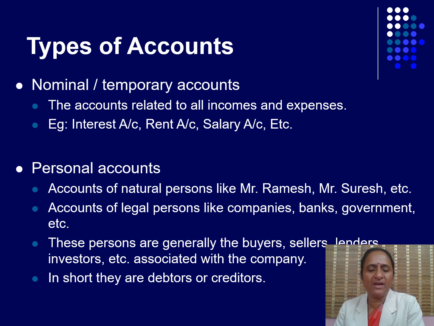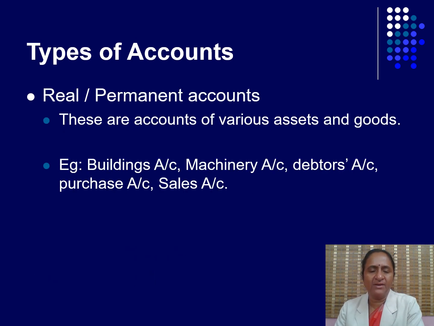Second one is the personal account. Accounts of natural persons like Mr. Ramesh, Mr. Suresh, etc. Accounts of legal persons like companies, banks, government, etc. These persons are generally the buyers, sellers, lenders, investors, etc. associated with the company. In short, they are debtors or creditors. Third one, real or permanent accounts. These are accounts of various assets and goods. Example, buildings account, machinery account, debtors account, purchase account and sales account.